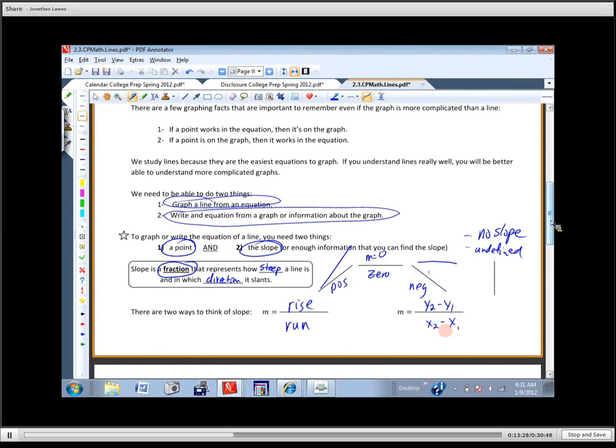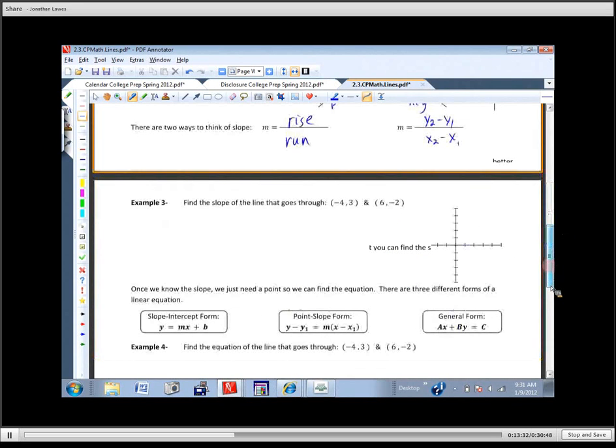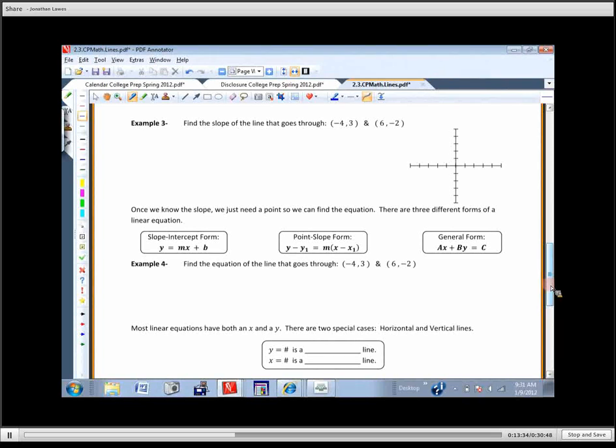It says, find the slope of the line that goes through those 2 points. Now, you could take the time to graph it and then say, well, he said it was rise over run. Well, let's just count the rise and count the run. But let's do this. Let's do y2 minus y1 over x2 minus x1. And remember, these are just subscripts. So this is the first xy pair. That's all it does, is it just indicates this is the first xy pair and this is the second xy pair.